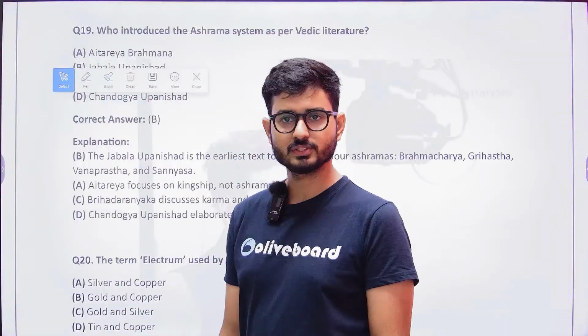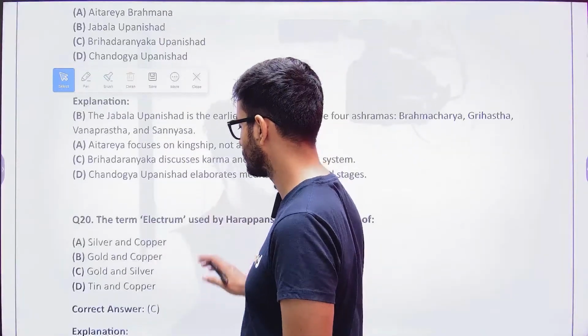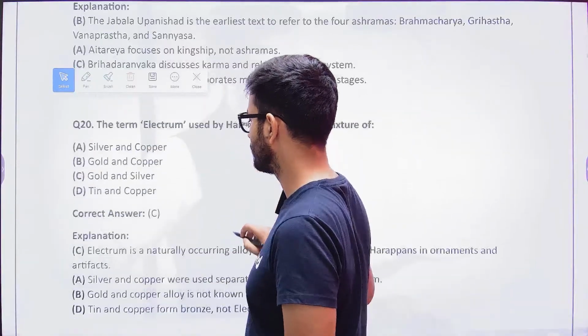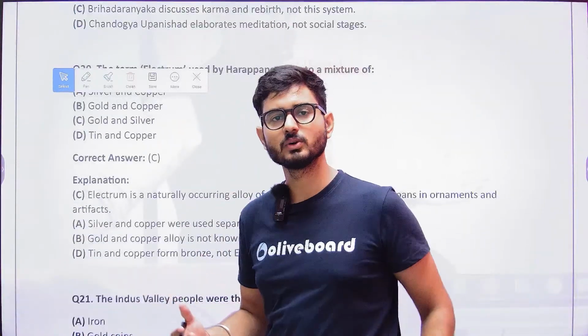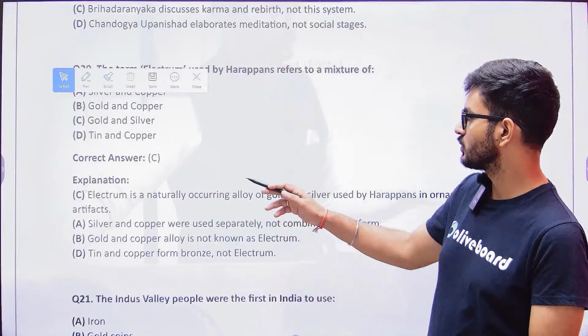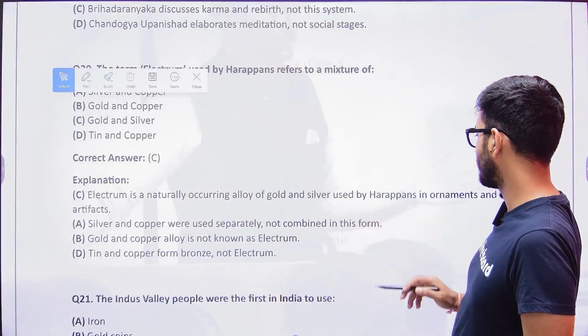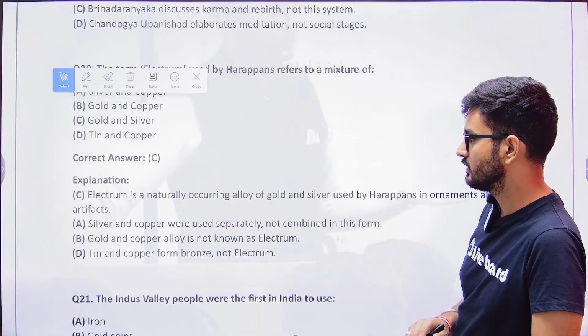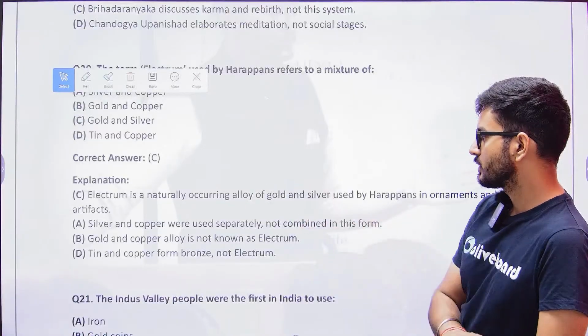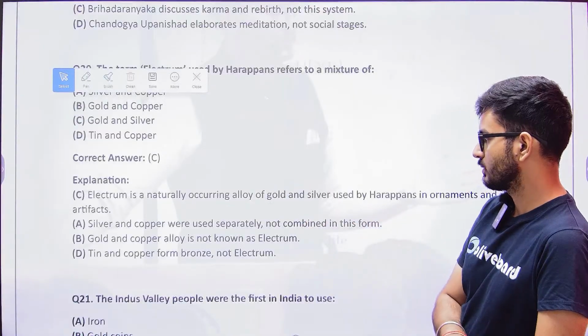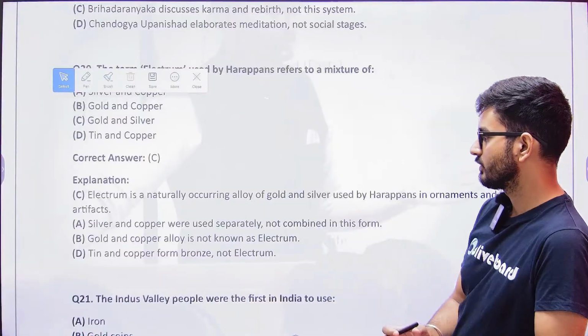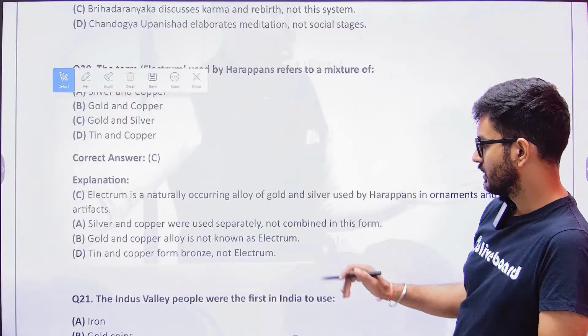Because the Harappans wanted to know about the precious metals. So electrum is a naturally occurring alloy of gold and silver used by Harappans in ornaments and artifacts. Silver and copper were used separately, not combined. Gold and copper were not the alloys of electrum.